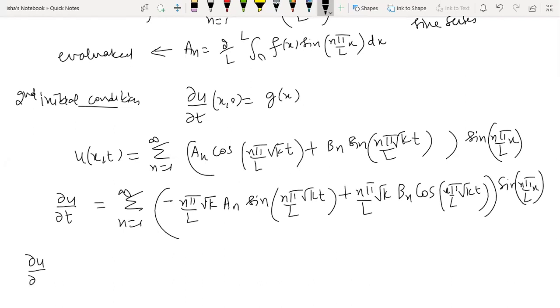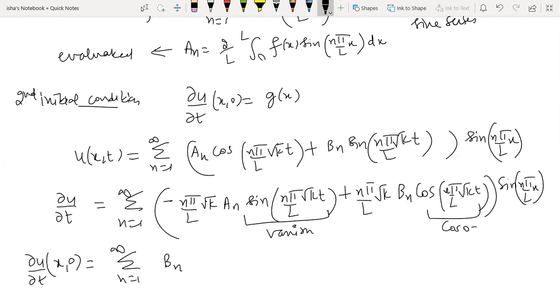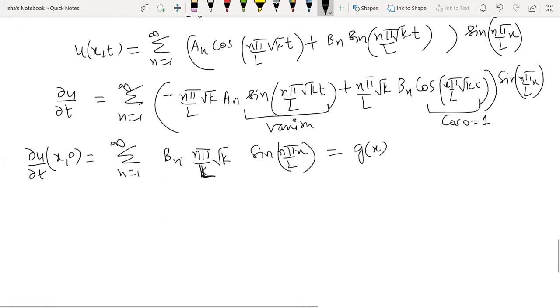Now in this del u by del t, you put t is equal to 0. When you put t is equal to 0, the first term will vanish this time. So you will get the second term. The second term is summation n is equal to 1 to infinity bn. The cos of 0 will be 1. So you will get bn into n pi by l root k into sine(n pi by l into x). This is given to you as g(x), right? So you will get this.